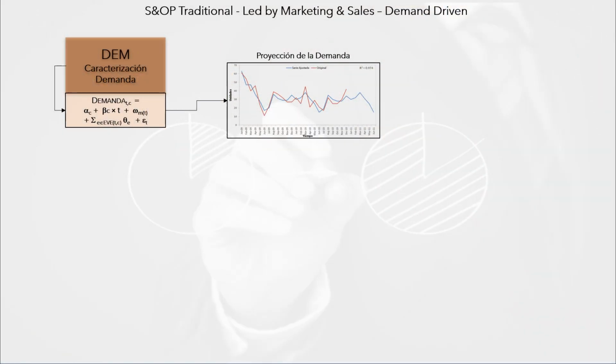Here's what traditional modeling might look like, from the integration of the two models. For all products, at all points of sale, for each of the periods of the planning horizon, the following process is carried out. The DEM model is used to estimate the parameters of demand models. With the parameters estimated for the probabilistic process average, demand projections are made, and after a review of the projections, the pertinent adjustments are made, and the planning of the demand to be met is formalized.